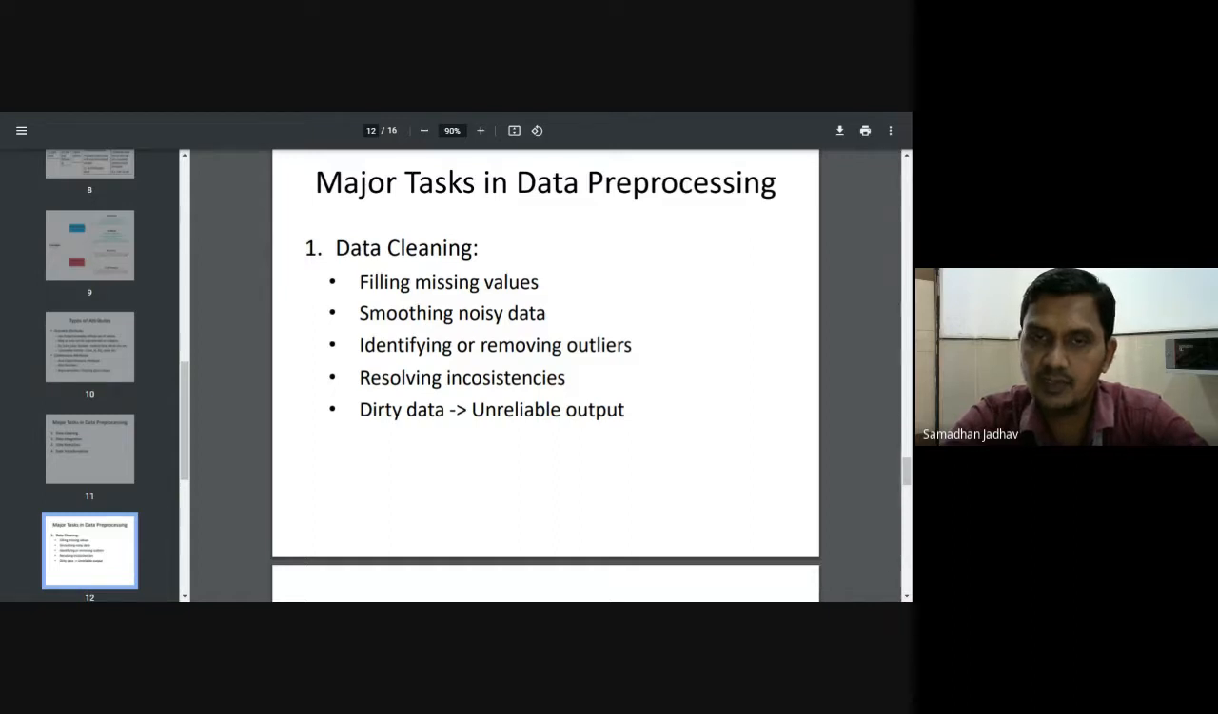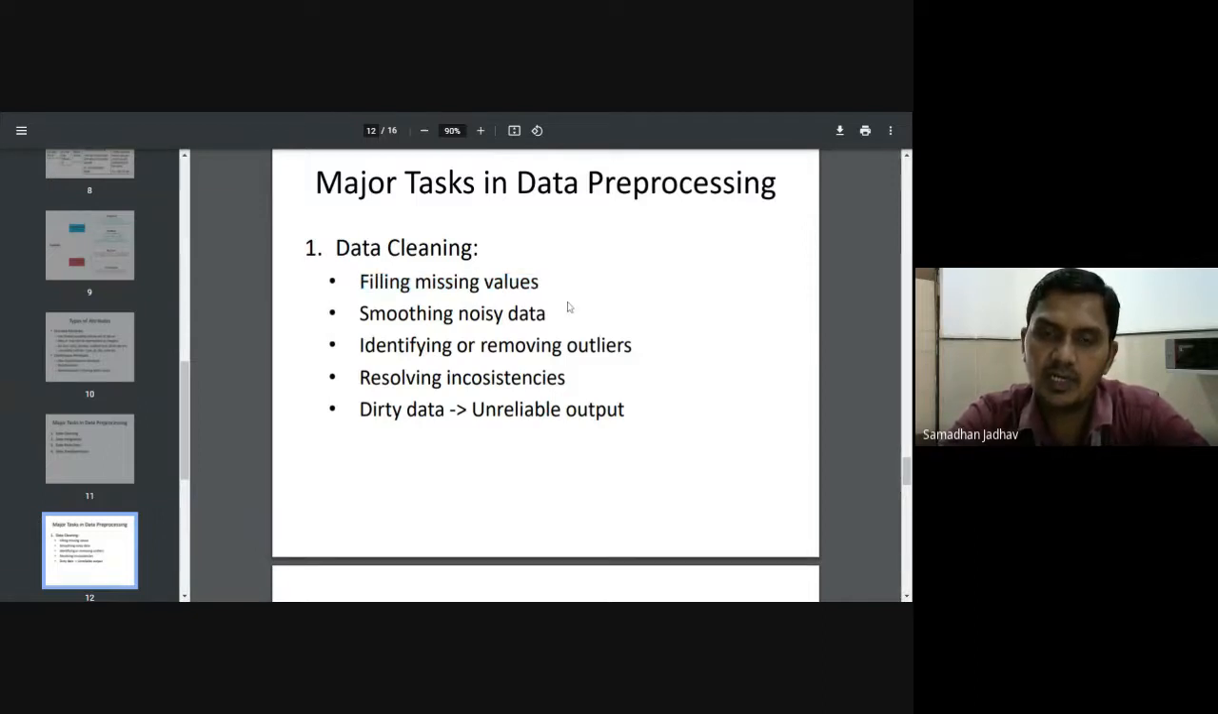Data may consist of some missing values. Like I said, people may purposefully not enter some values, or they may enter wrong values. If the value is missing, we must fill the missing values. How to fill missing values, we will see when we see data cleaning in detail.